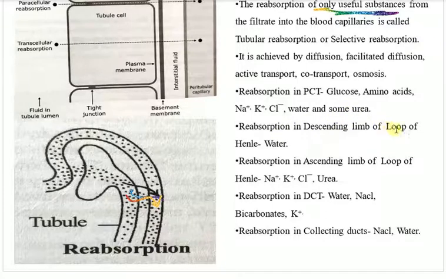Reabsorption in the descending loop of Henle: water. Reabsorption in the ascending loop of Henle: sodium, potassium, chlorine, urea. Look, no water is reabsorbed in the ascending limb of Henle's loop. Reabsorption in the DCT: water, sodium chloride, bicarbonates and potassium. Reabsorption in the collecting duct: sodium chloride and water. Actually, I should write it as sodium and chlorine ions, but I think you will understand it.